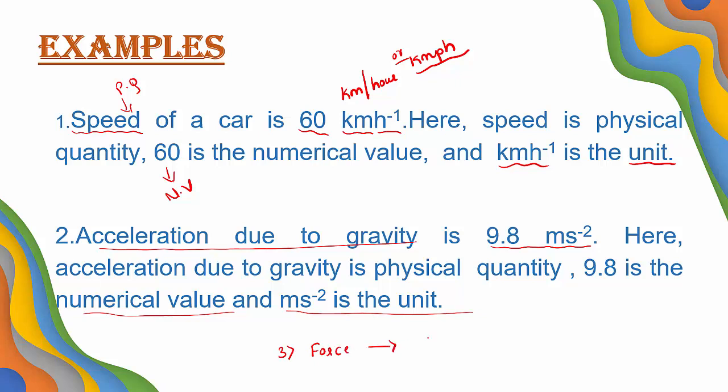Let us take it as 50 Newton. Here force is a physical quantity, 50 is the numerical value and N means Newton. Newton is the unit. So in this way we have to express physical quantity, units and numerical value. Numerical value is the magnitude. Is it clear? So this is all about units and measurement.